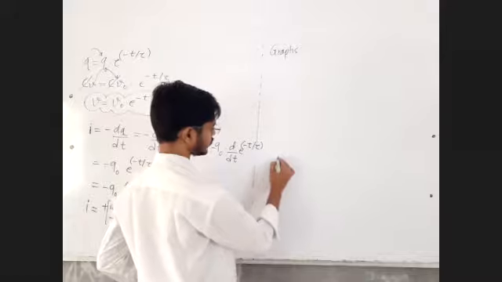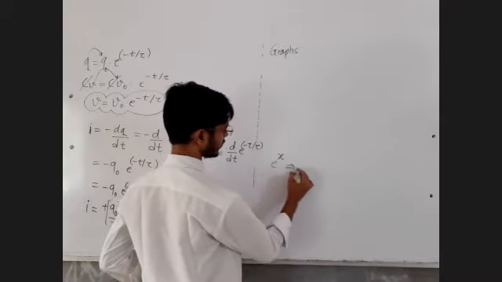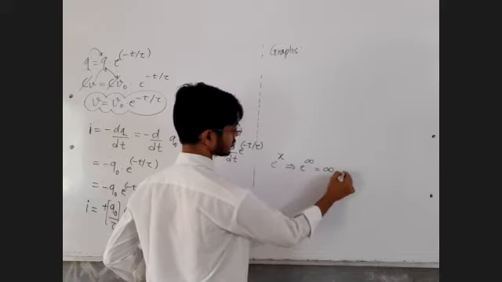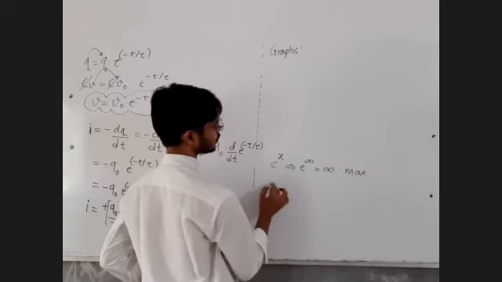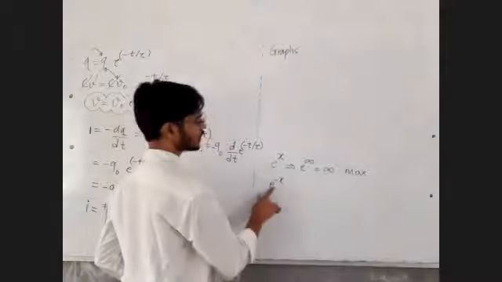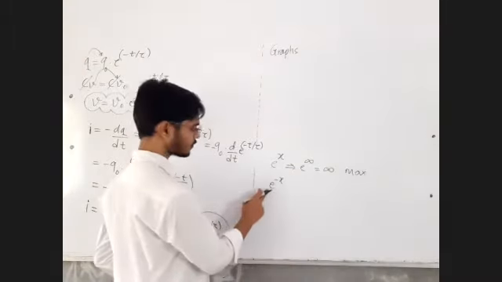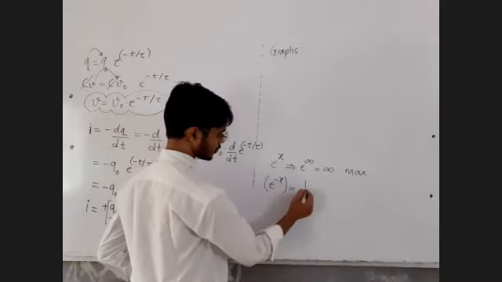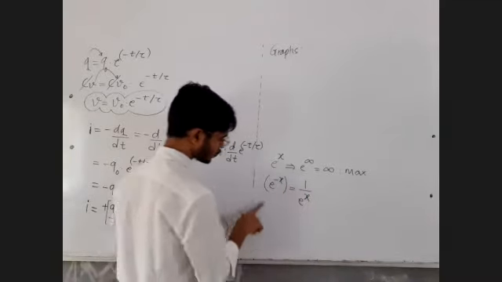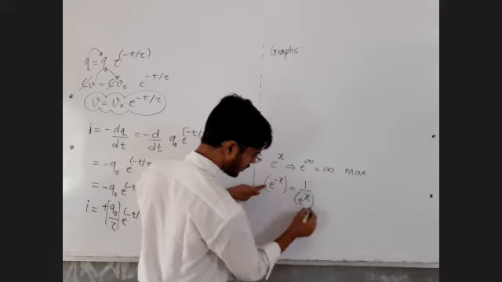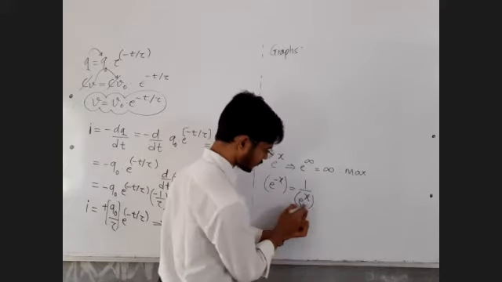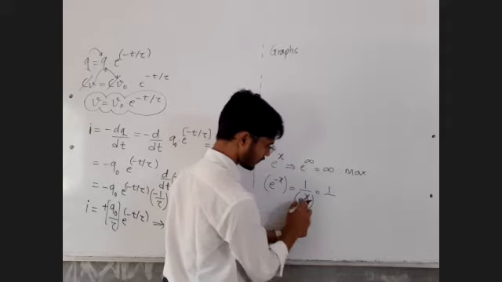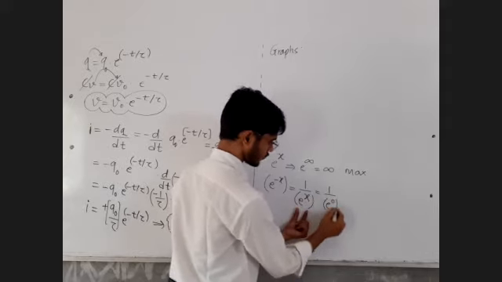If you want e raised to x to be maximum, then I will make x infinity, so that I can get the maximum possible value. But if you have e raised to minus x, you cannot easily make it infinity. We want this entire number to be maximum, so for this number to be maximum, the exponent should be minimum, and the minimum possible value is 1 when x is equal to 0. You can figure that out.